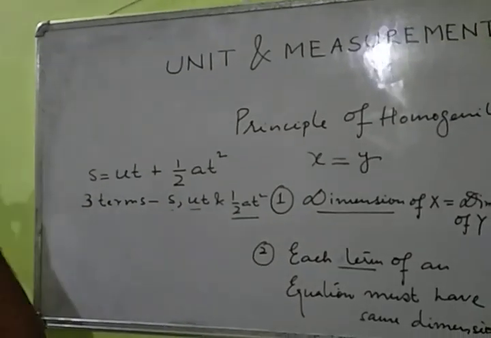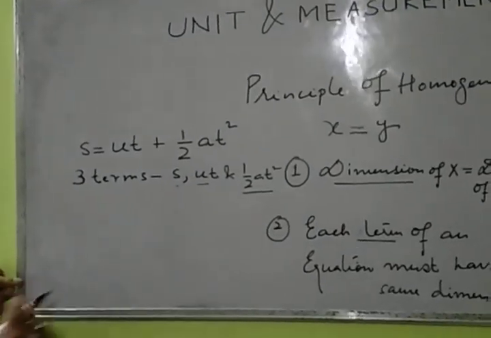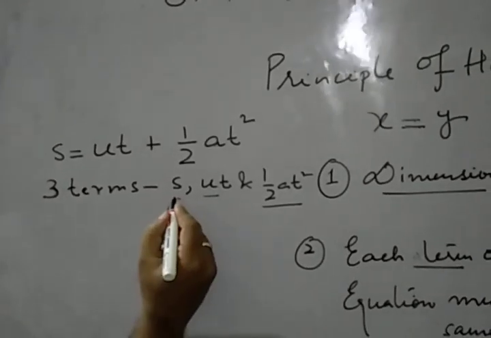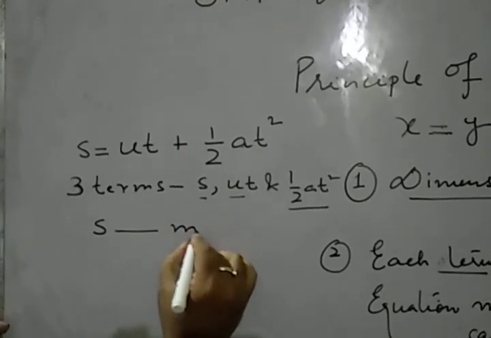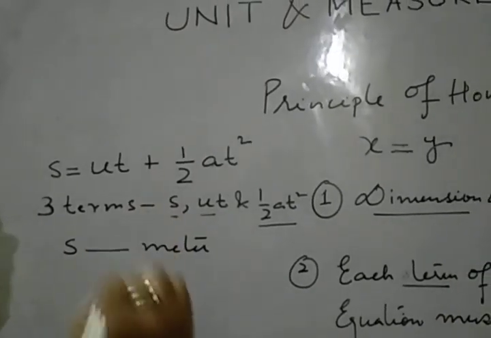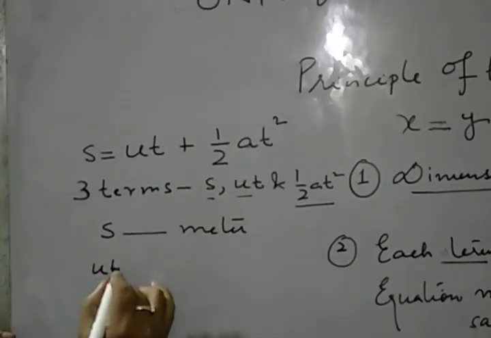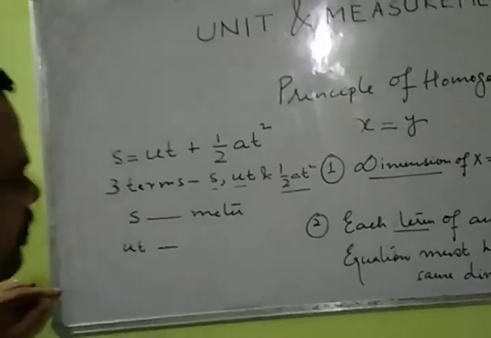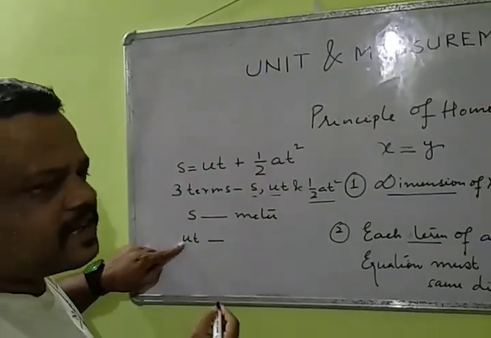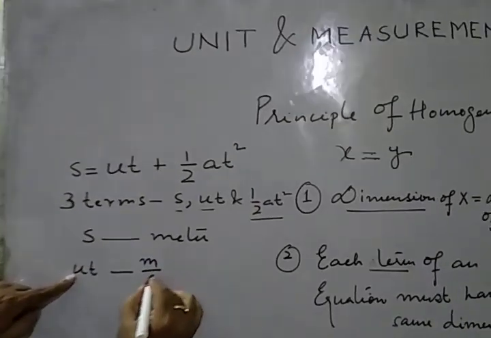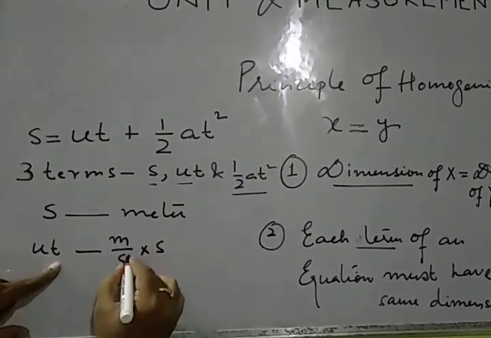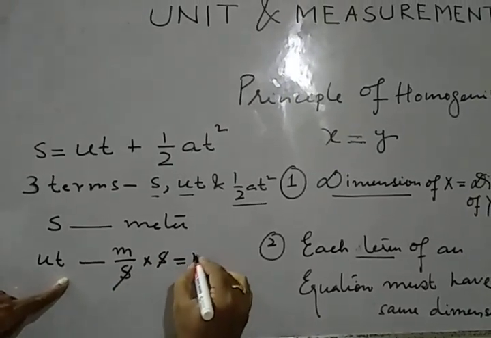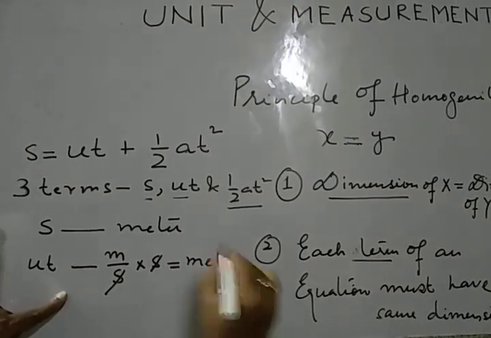Let me check. What is the unit of s? S means displacement, so in SI unit, meter. What is the unit of ut? U means initial velocity, that is meter per second, multiplied by time, second. So second cancelled out, it becomes meter.